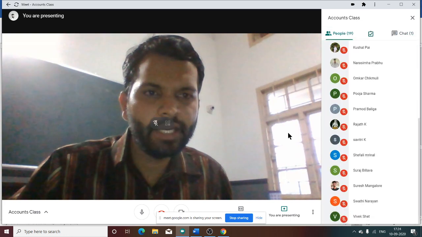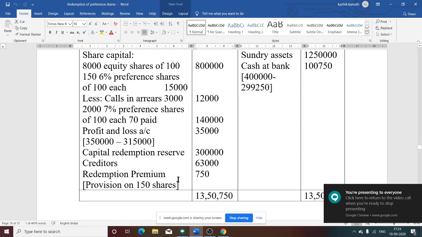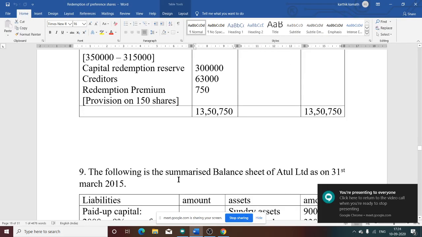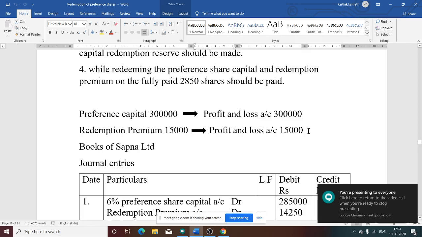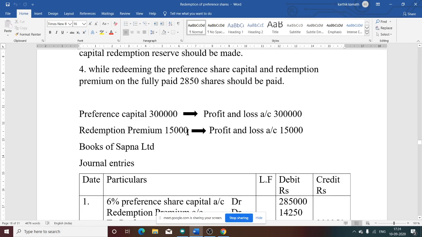How to calculate? If you see the question, we have done the working note. What did we get? Redemption premium is 15,000, that is 3 lakh into 5%. We have got redemption premium of 15,000, and this 15,000 is for 3,000 shares.